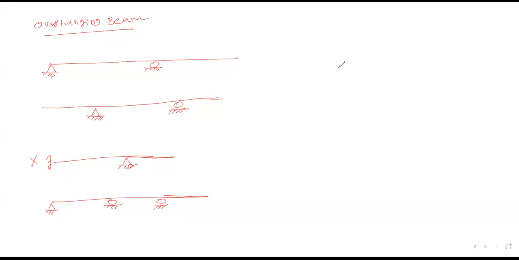Now, what is the purpose of providing an overhanging beam? Can anyone tell me? What is the purpose of providing an overhanging beam? Anyone know? What is the reason? Can anyone tell me? Does anyone have an idea? Now, with an overhanging beam, sometimes an overhanging column is also provided.